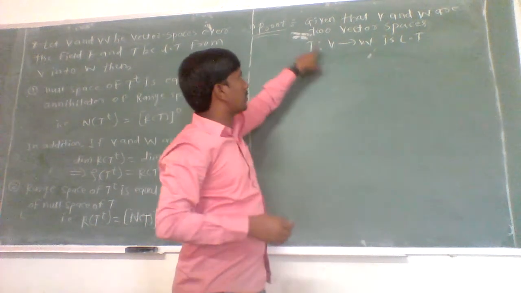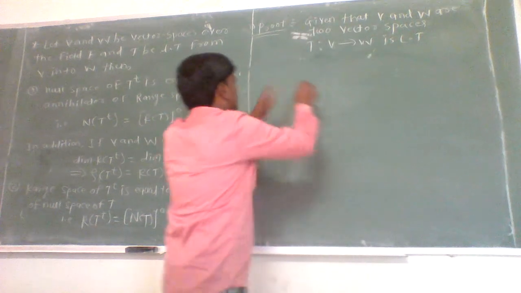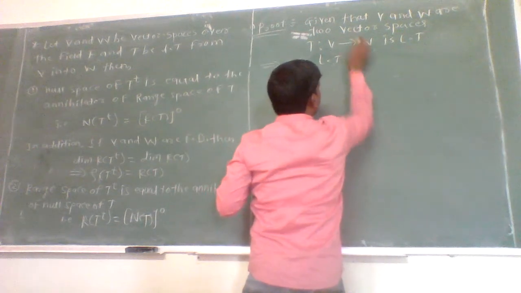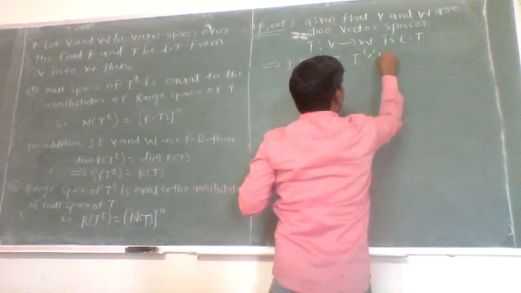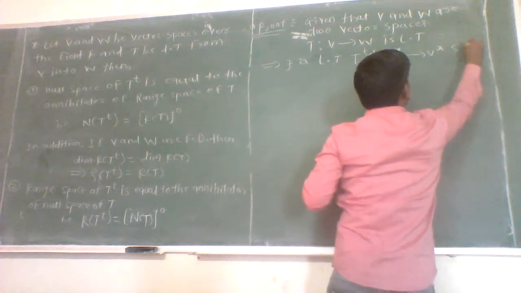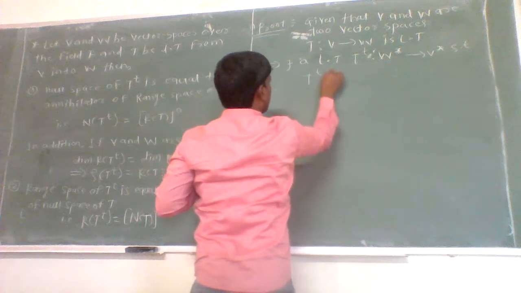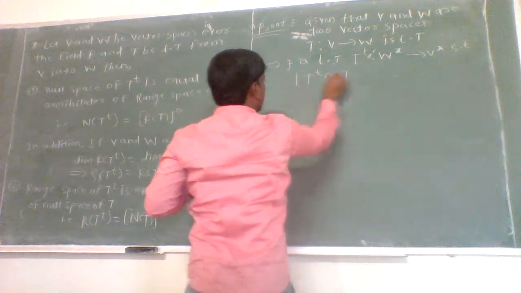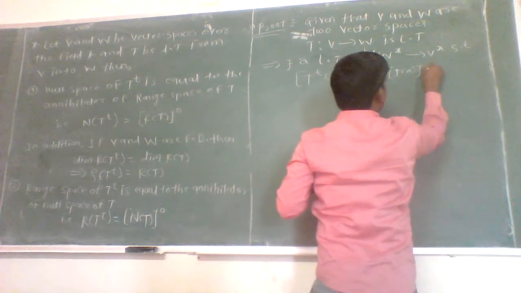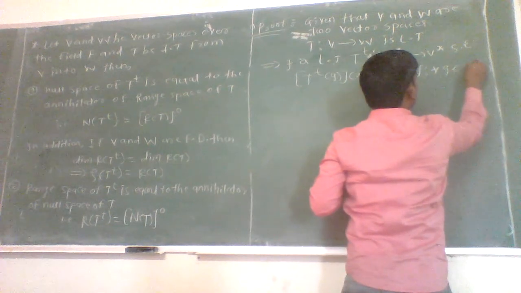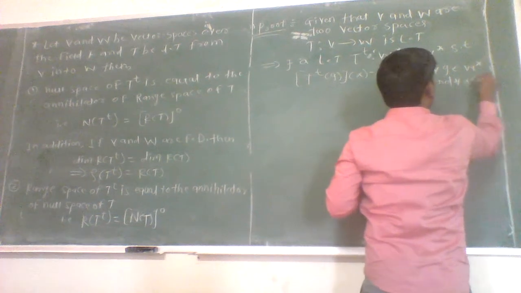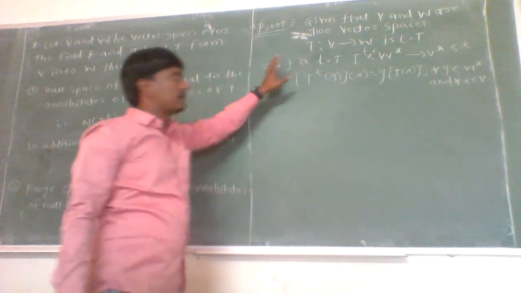Therefore, as T is a linear transformation from V into W, there exists a linear transformation T^t from W star into V star such that T^t of g of alpha is equal to g composite T of alpha, for all g belonging to the space W star and for each alpha belonging to the space V. This is from the given condition.